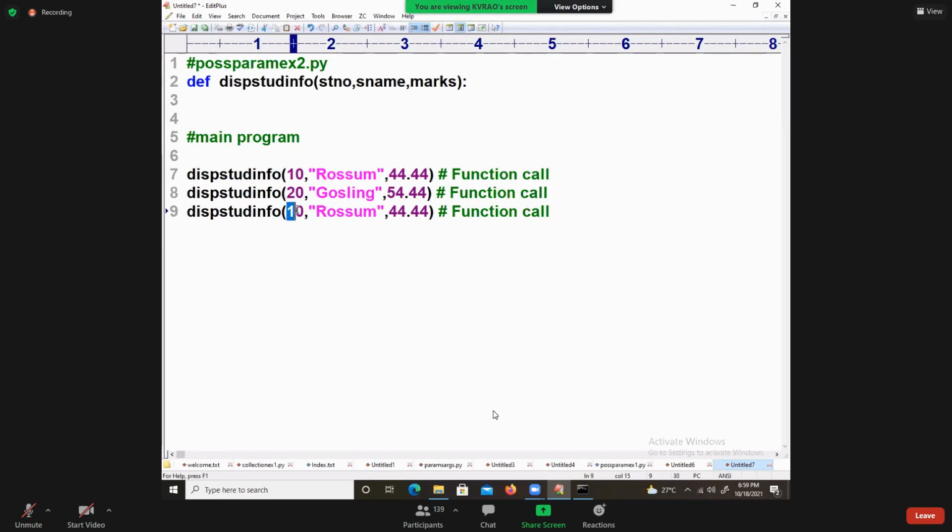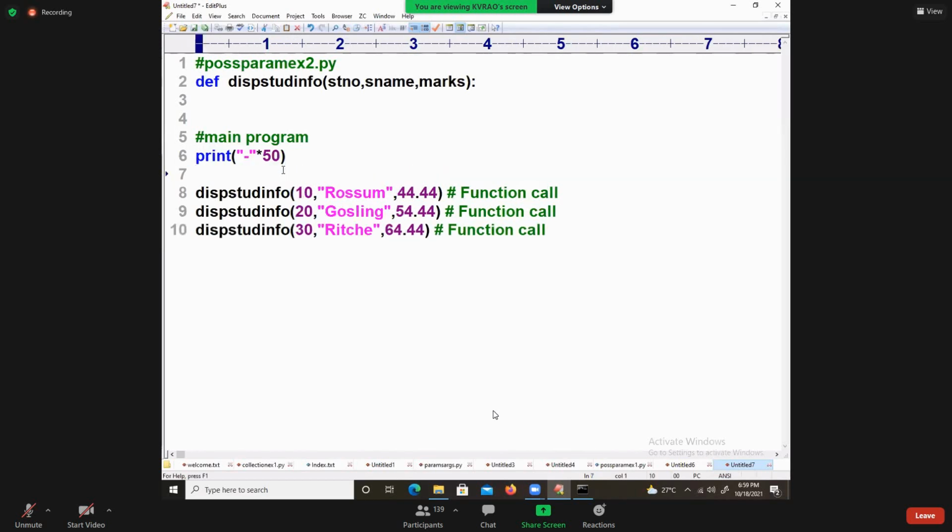One more value, 30. And this is 64 point something like 44. No problem. So 3 students. This is called what? Students information. I just want to print. I say 50.